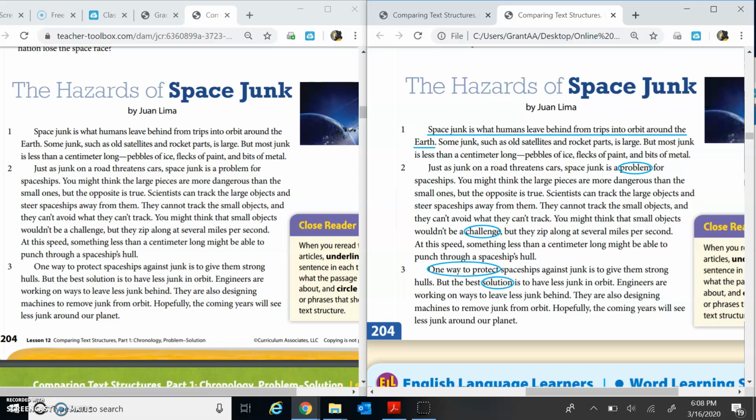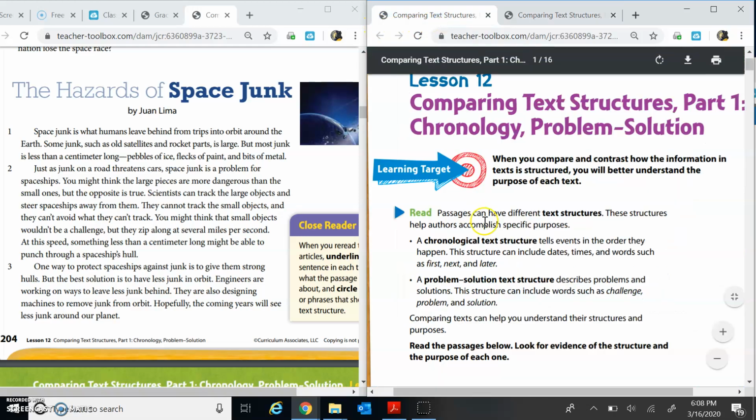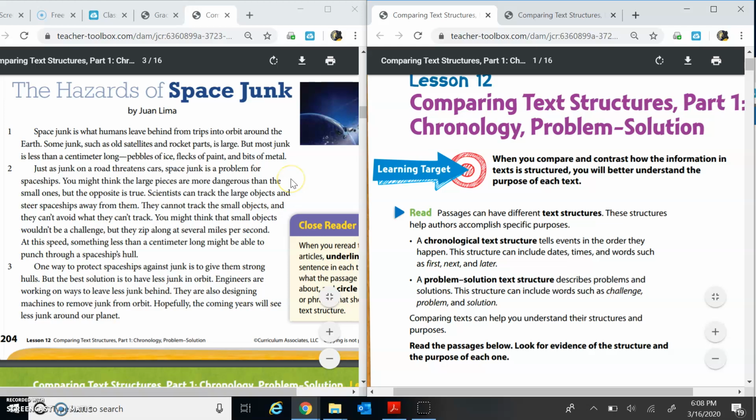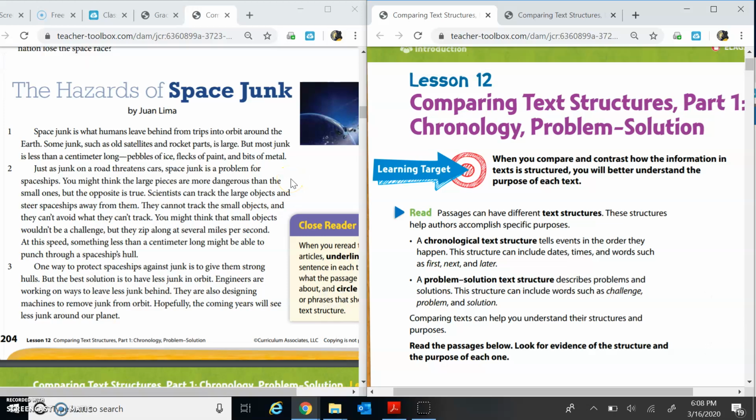That is what the article is mostly about. If you circle the word problem, challenge, one way to protect, and solution as your signal words, give yourself a thumbs up. If we go back to our descriptions, these signal words fall under problem and solution. So we can say that this article, The Hazards of Space Junk by Juan Lima, is written with the text structure of problem and solution.